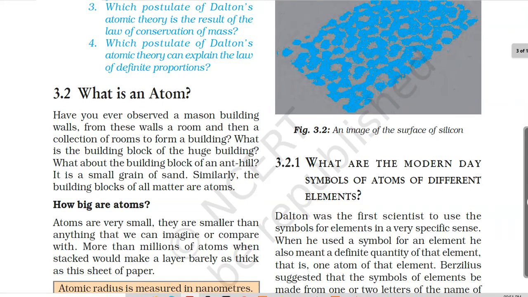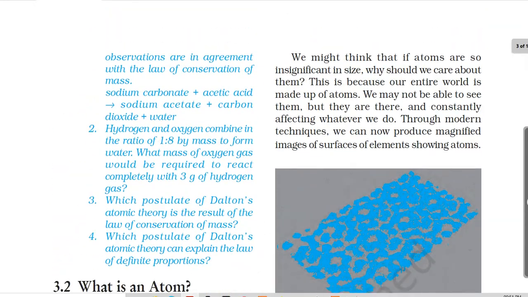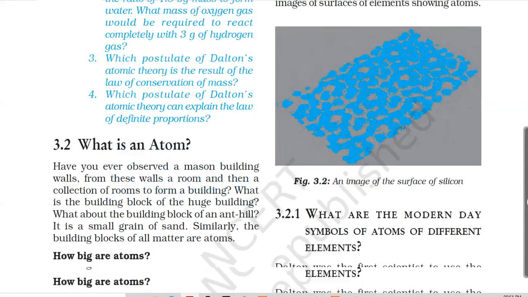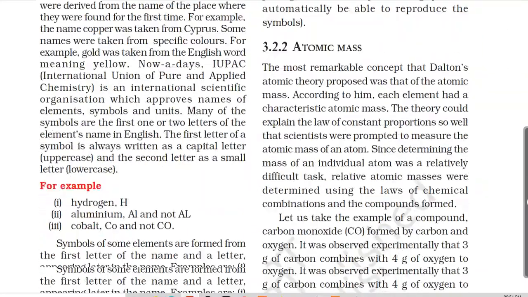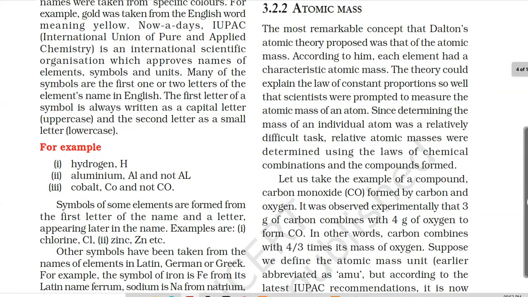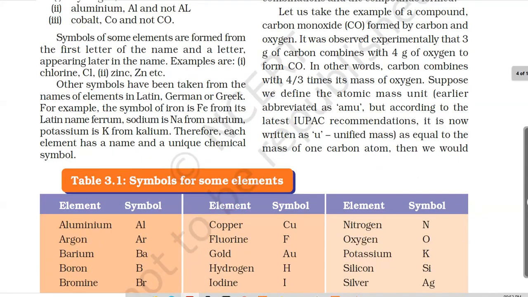So these were about atoms and the discovery of the atom, which was given by Dalton's atomic theory. In this part, we have studied the discovery of the atom. In the next class, we will continue with the further part of the chapter, which includes the modern day symbols of atoms and of different elements, and also the different properties related to atoms.